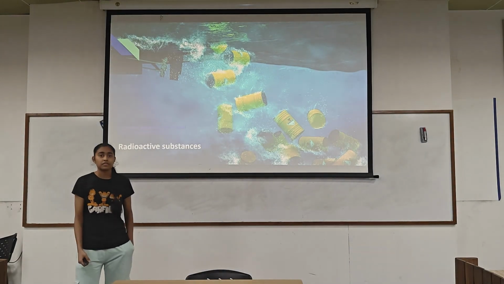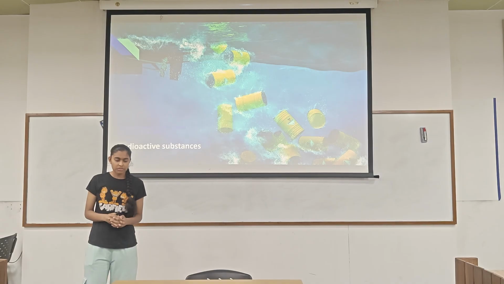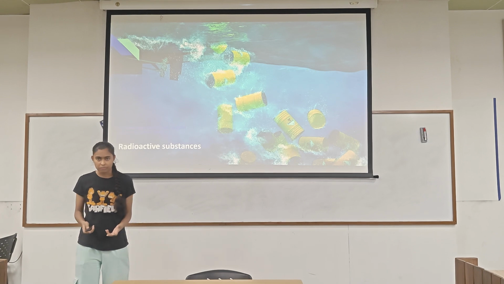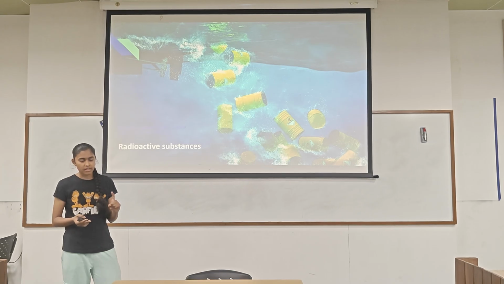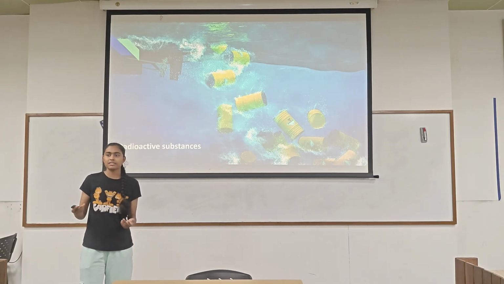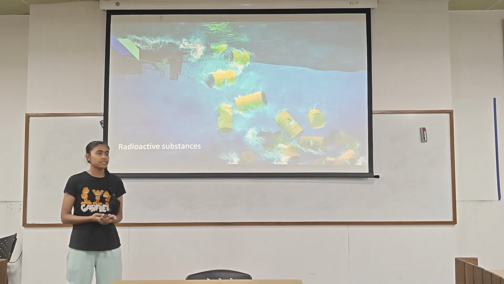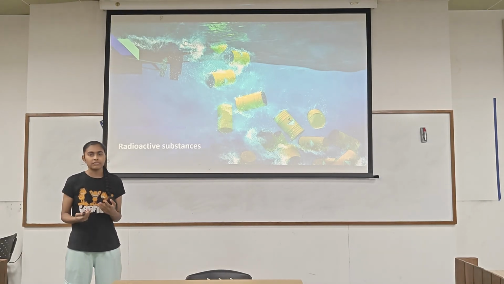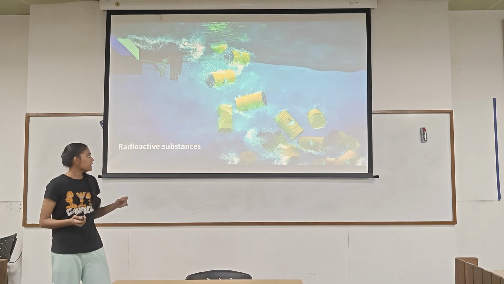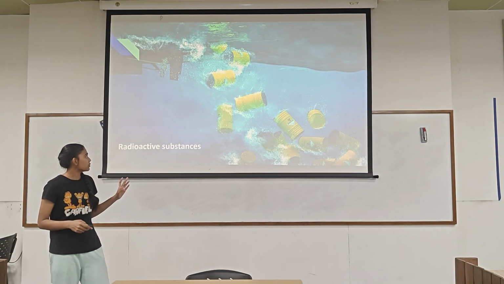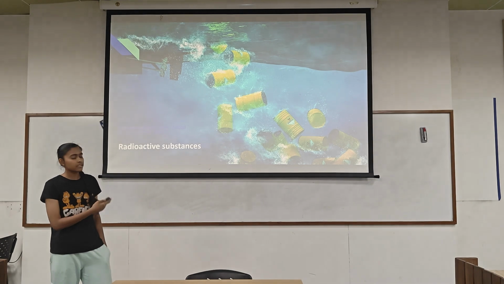Then we have radioactive substances. Radioactive pollution happens when substances emit radiation beyond their natural limit. And where does it come from? It comes from the production and testing of military weapons. Then there are some instruments that we use in our university and sometimes in hospitals as well. If we dispose of them without regulation and with improper setup, then it can cause many problems. As you can see, it can affect aquatic life as well.